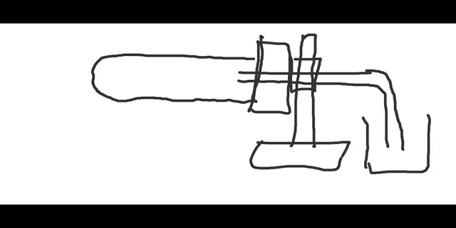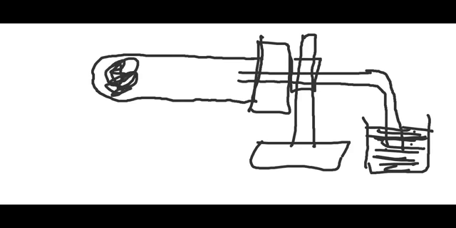Okay, here we have one beaker or any vessel containing soap solution, right? And here we have glass wool. This is the most important label for this activity. What is this? This is the glass wool.